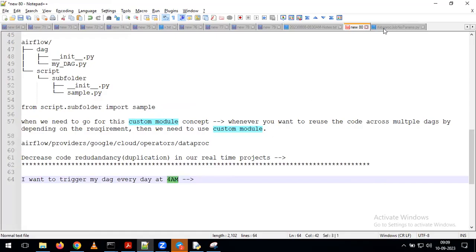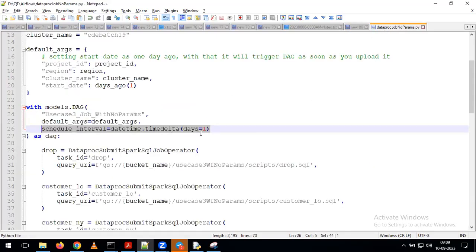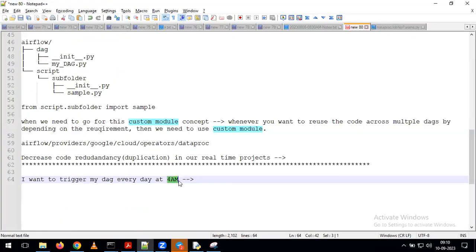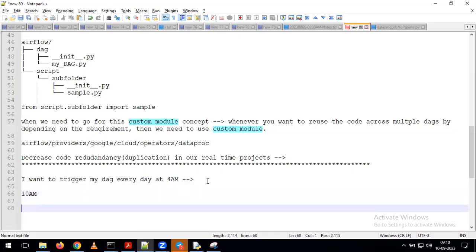In this example, if you give it like this, it is going to trigger at midnight, at 11:59 PM. But my requirement is I don't want to trigger the job at 11:59 PM. I want to trigger the job at 4 a.m. Or I want to trigger the job in the morning at 10 a.m. Or I want to trigger the job every Monday morning at 10 a.m. This is the way I want to specify a particular time.